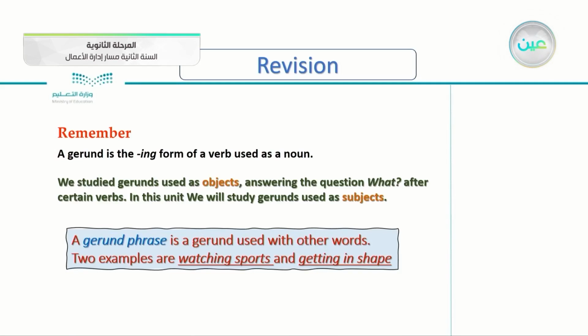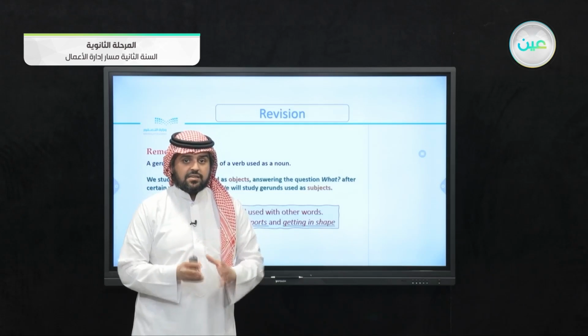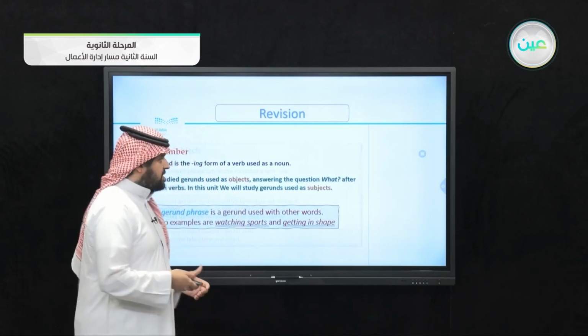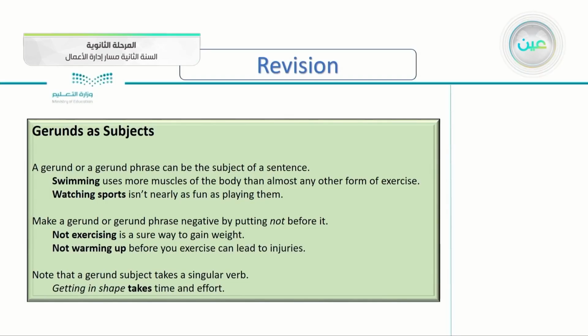A gerund phrase is a gerund with other words, for example, watching sports, getting in shape. So these are gerund phrases. A gerund or a gerund phrase can be the subject of a sentence. If you remember, swimming uses more muscles of the body than almost any other sport. So this is a gerund as a subject, not as an object.